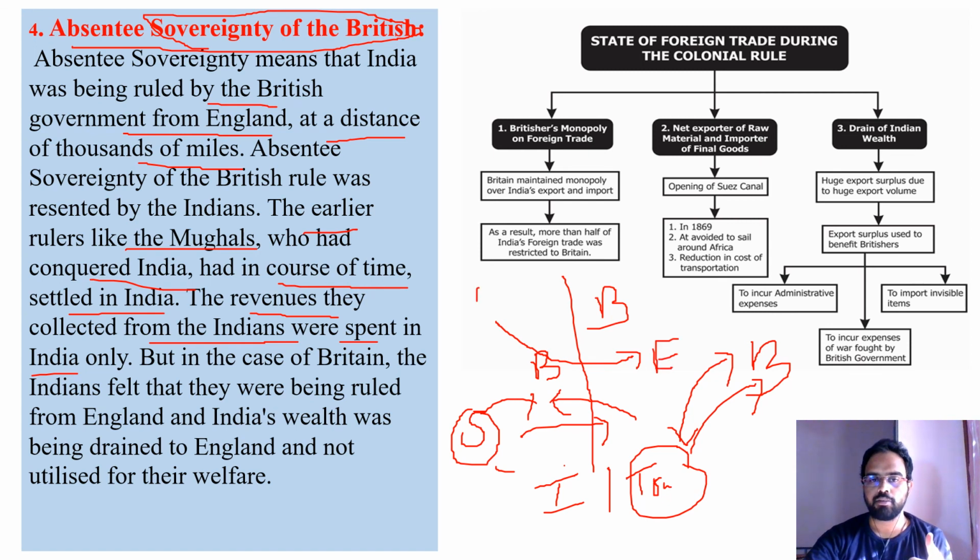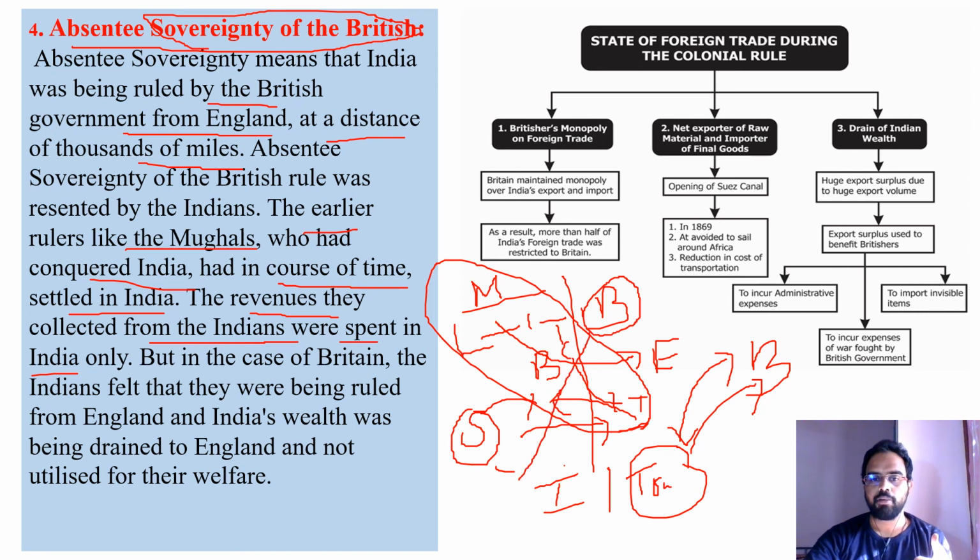People felt that the Mughals had also conquered India, but the Mughals settled in India, ruled the Indians, collected taxes, and used the taxes again on Indians. This is a way of ruling. But the Britishers used the trading company, collected taxes, conquered the Indian territories, and took all the money to England.